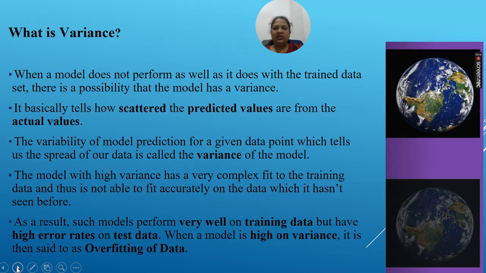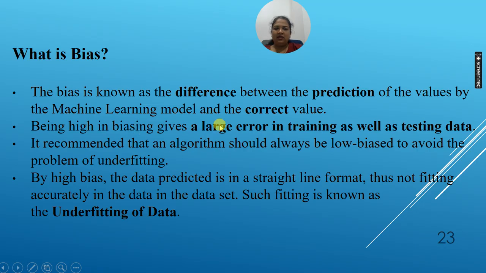So this is the variance, which tells us how scattered our predicted and actual values are, meaning they are not equal. Now, the next term or terminology we use is the bias.